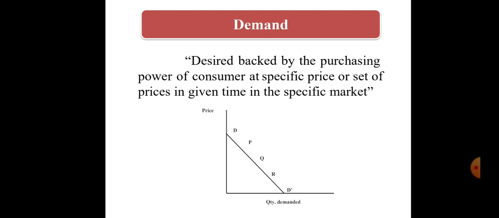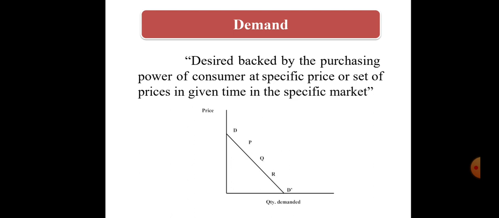Suppose a person wants to purchase a mobile phone. If he has the ability, if he has the money to purchase that product, then we can say it is a demand.